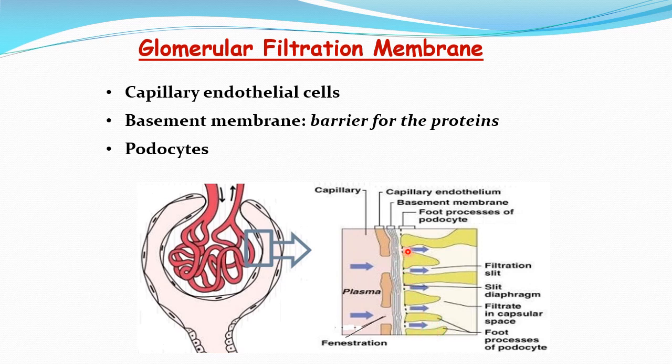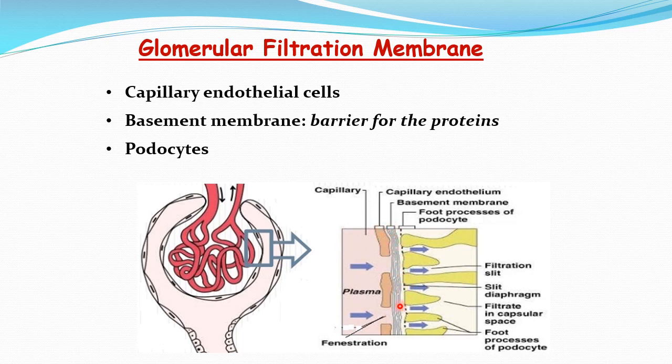Okay. So these podocytes are present nearby one another, and there is a narrow slit in between the podocytes or these epithelial cells. So these are known as filtration slits, and these slits or pores are basically covered by a diaphragm that is known as a slit diaphragm. This diaphragm contains minor pores that allow substances having a very small molecular size to pass.